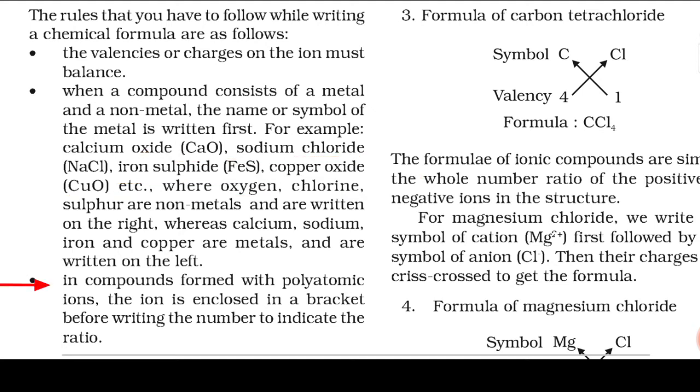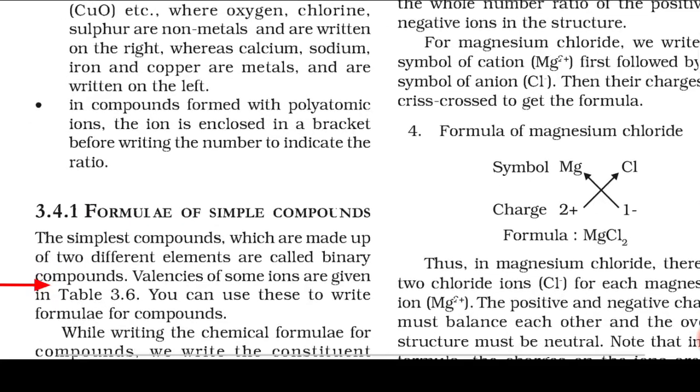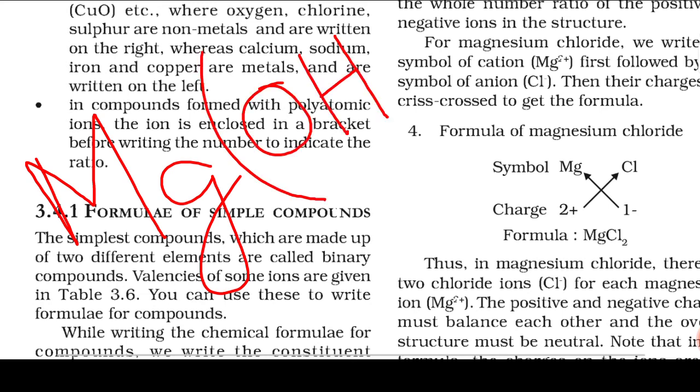Third rule, in compounds formed with polyatomic ions, the ion is enclosed in a bracket before writing the number to indicate the ratio. For example, if we take magnesium hydroxide, then we will write Mg, then bracket OH, bracket closed, outside we will write 2, as you can see here.